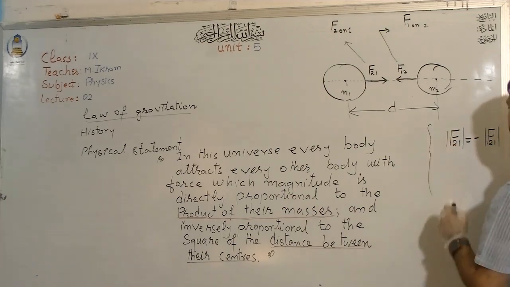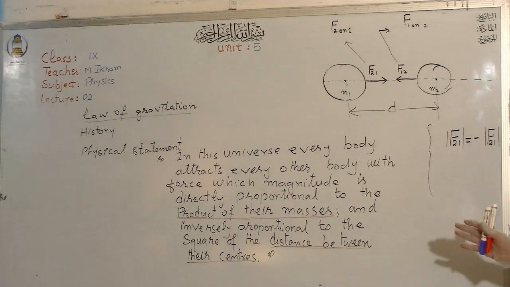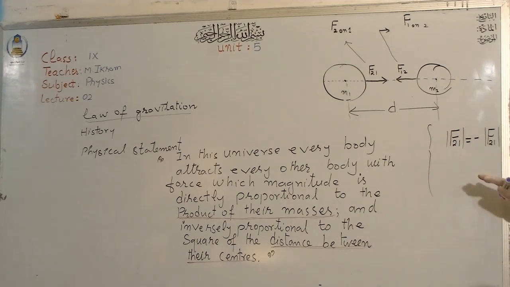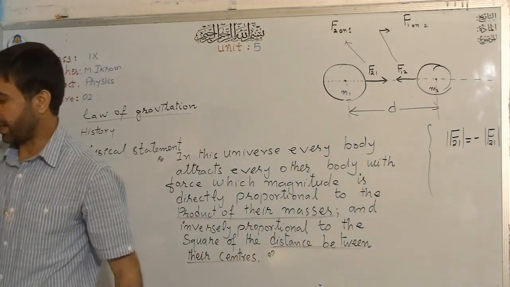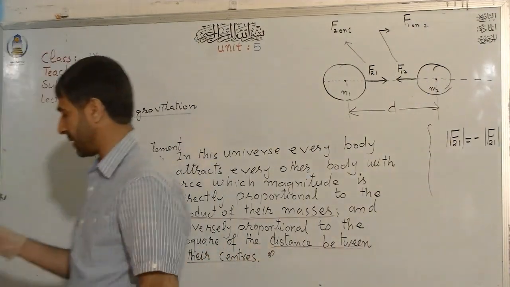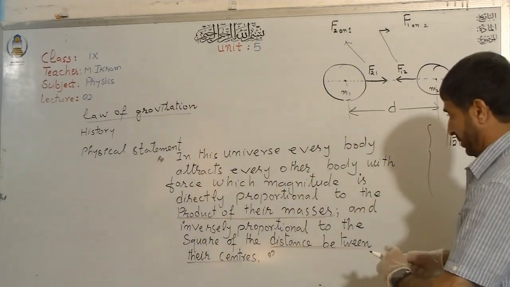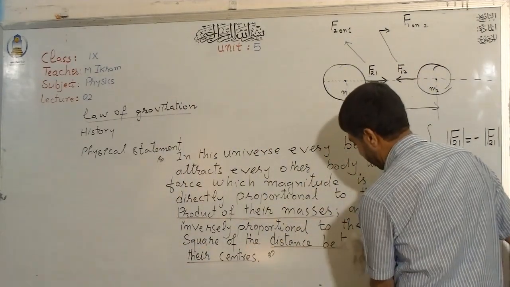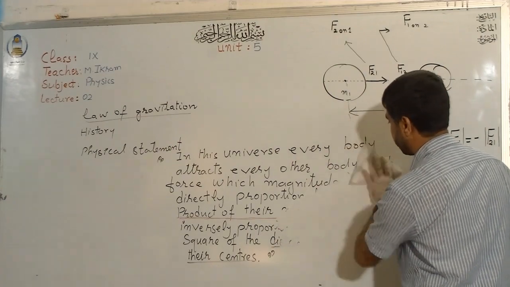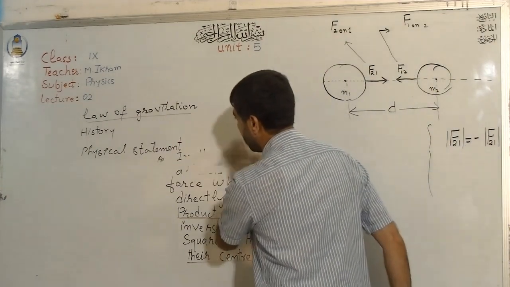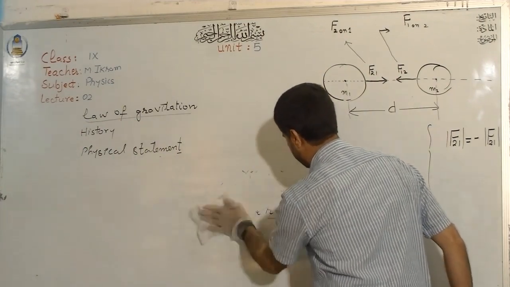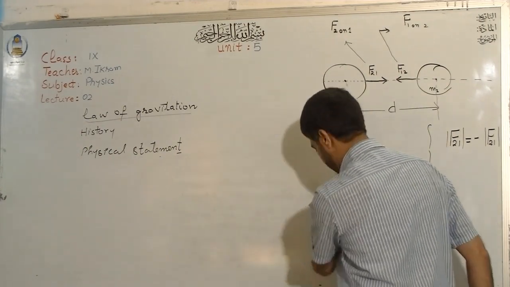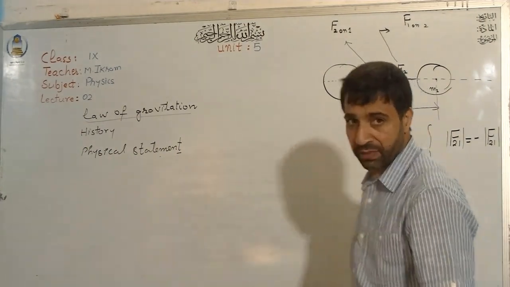These two forces will be the same in magnitude and different in direction. This is the physical statement. Let us see how we can explain this mathematically also.